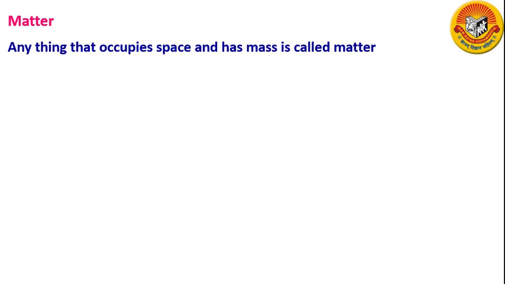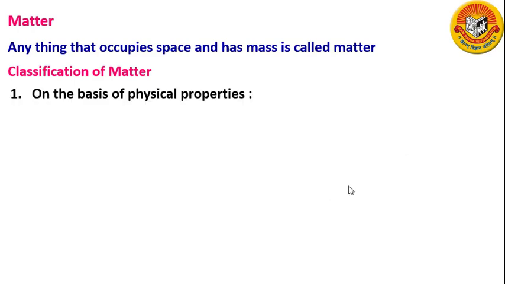Now, let us see the classification of matter. For their better understanding, we classify matter. Matter can be classified based on their physical properties as solid, liquid and gases.